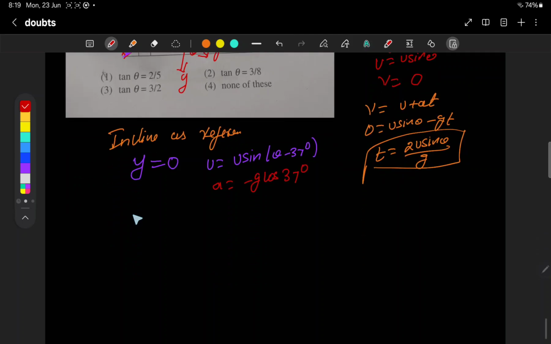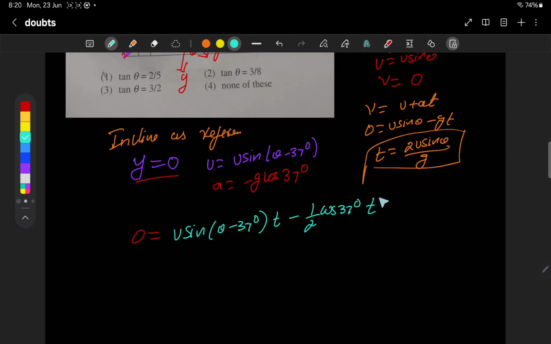Now here apply the second equation of motion, s equals ut plus half at square. Displacement is 0. So 0 equals ut plus half at square. Initial velocity is u sin of theta minus 37 degrees. t we already found. We can substitute that finally. 0 equals u sin(theta minus 37) t minus half g cos 37 degrees t square.